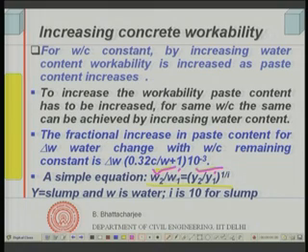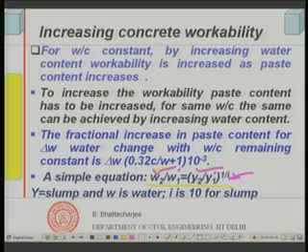Then W2 by W1 is equal to Y2 by Y1 raised to 1 over I, where I is an index that depends upon the method of measurement of consistency of concrete, say slump could be one of them, VB, etc. I for slump is 10, for VB it is different, and for compaction factor the equation becomes slightly different. I have just taken the case of slump.